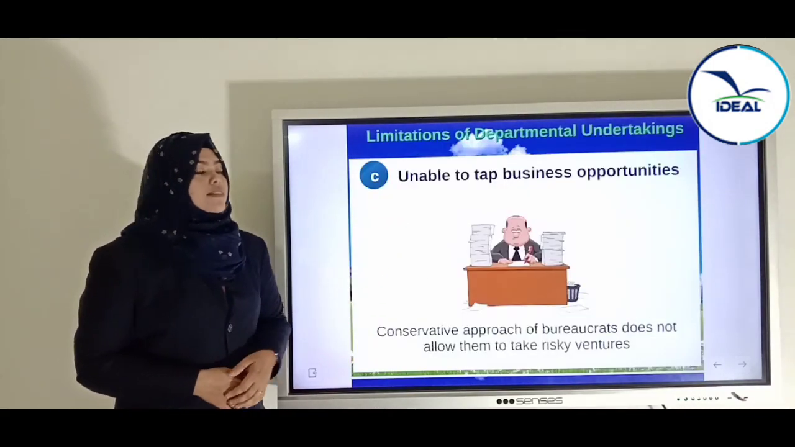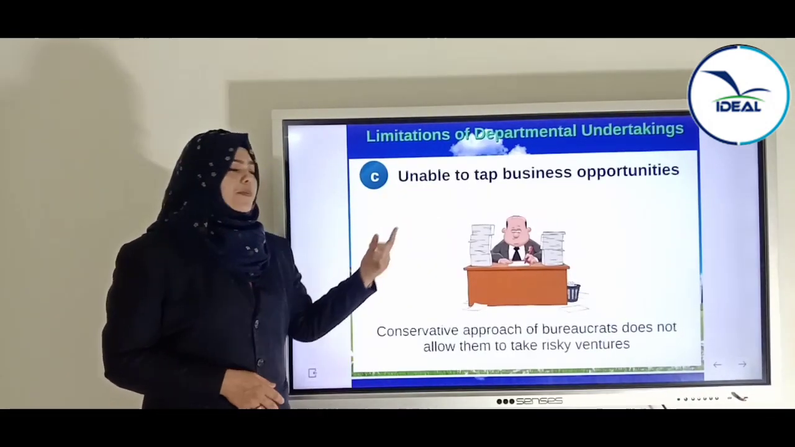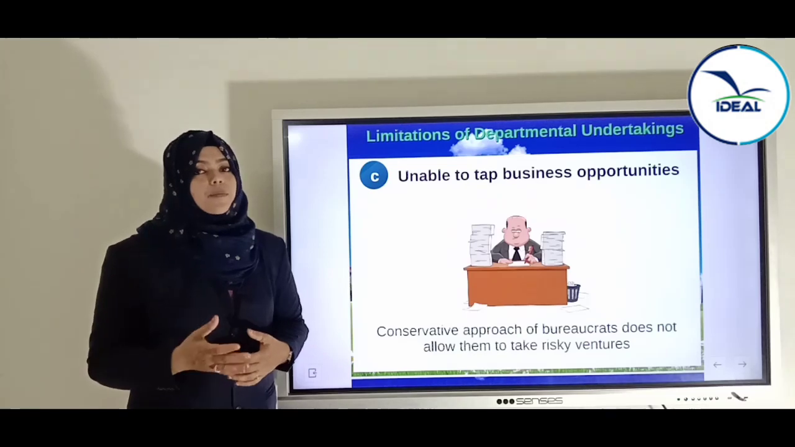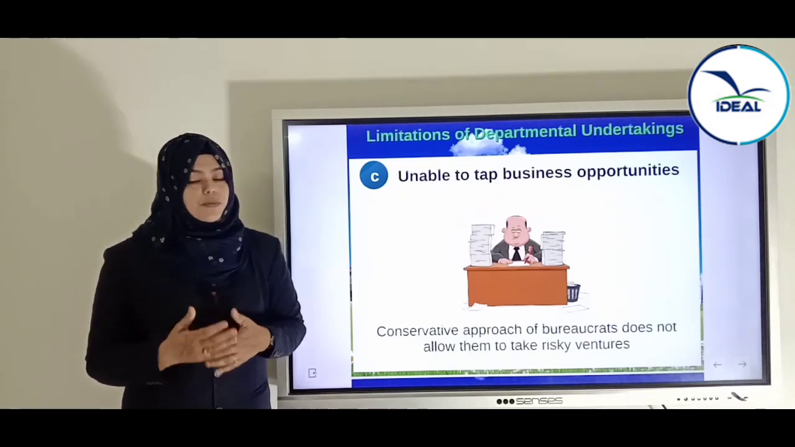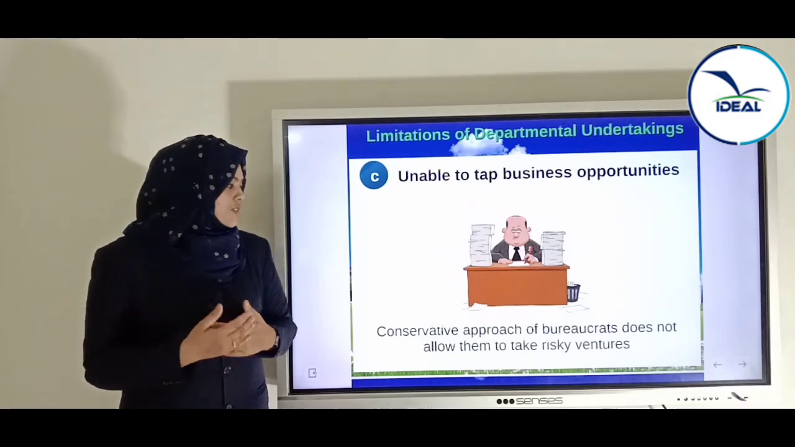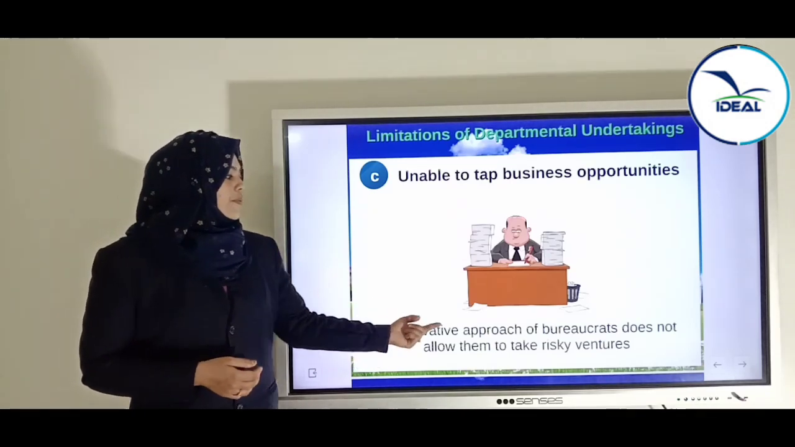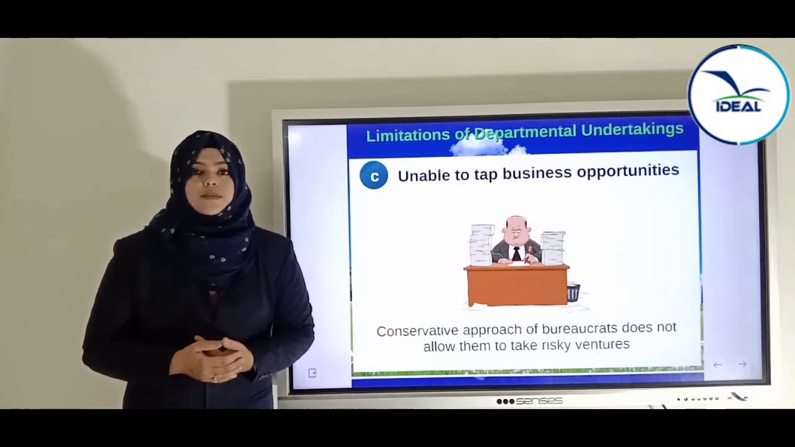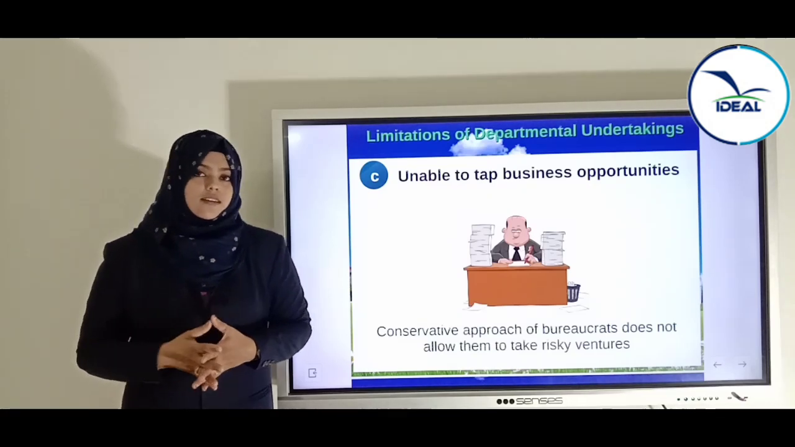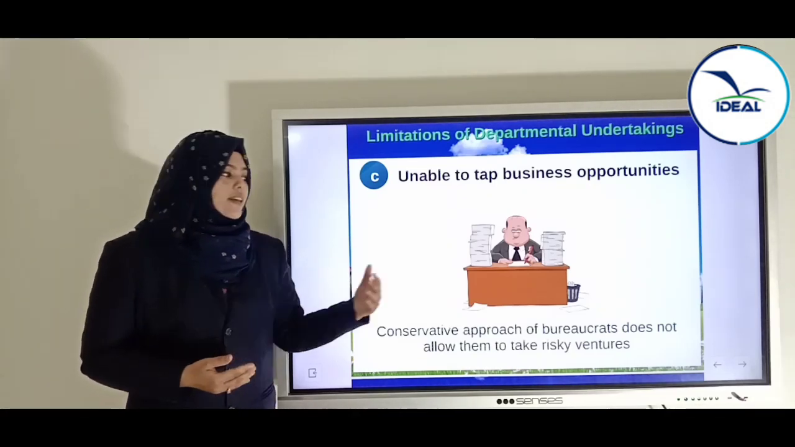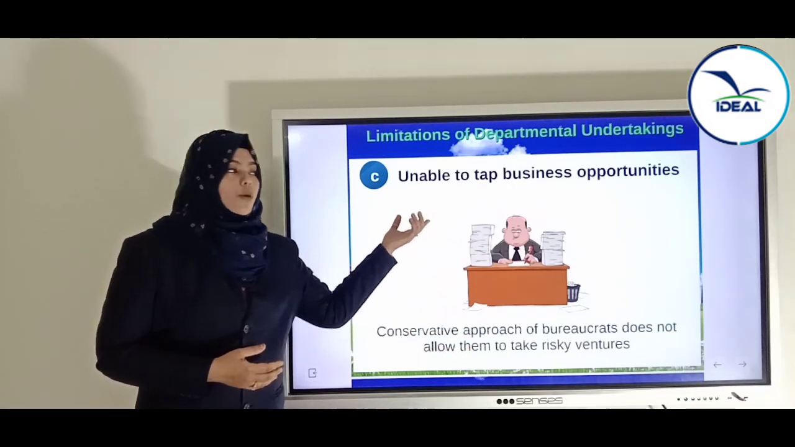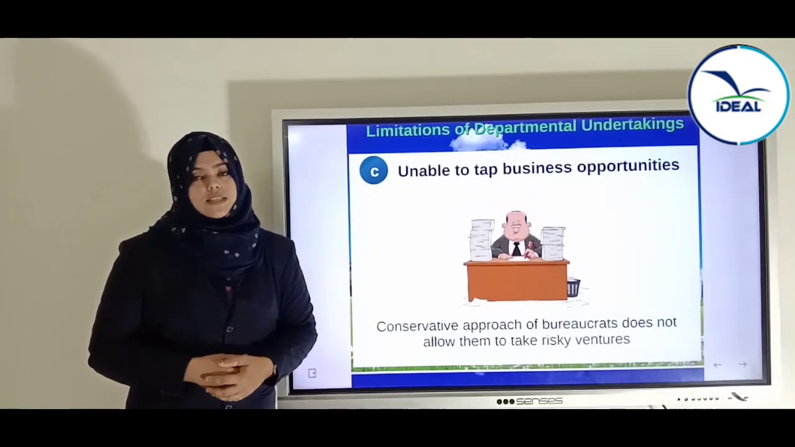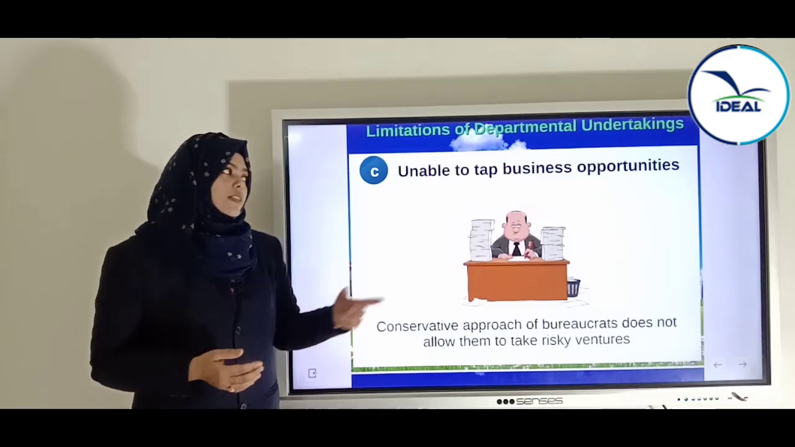Now the third limitation is inability to tap business opportunities. Tap means utilize. So here the government officials or the employees cannot easily make use of any business opportunities that come before them because they have to approach the minister. The conservative approach of bureaucrats does not allow them to take risky ventures. Bureaucrats means government officials who are not ready to take any risk. So even if a good business opportunity comes, they are not able to tap it.